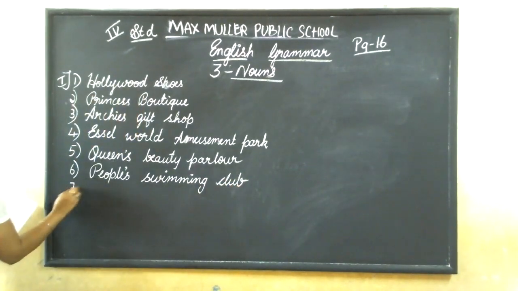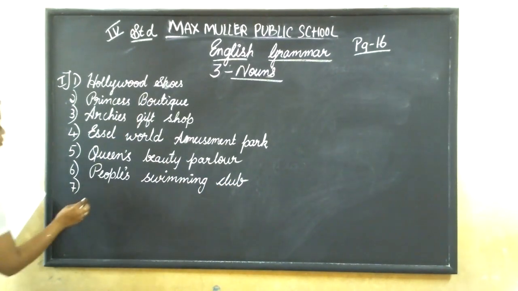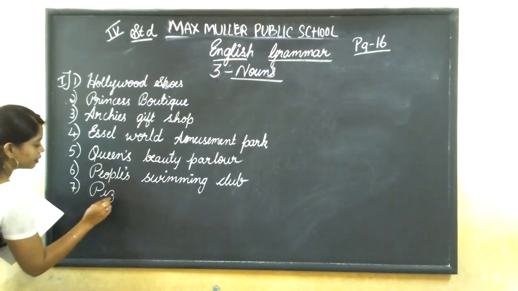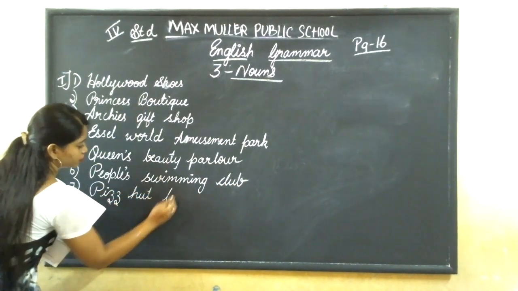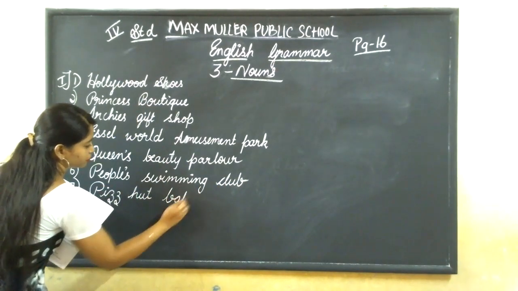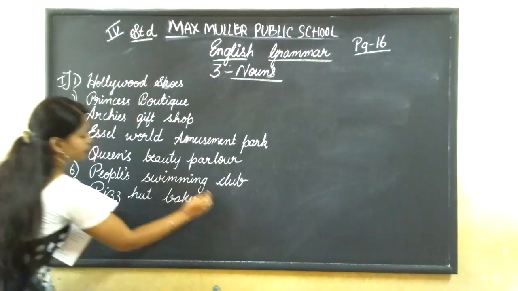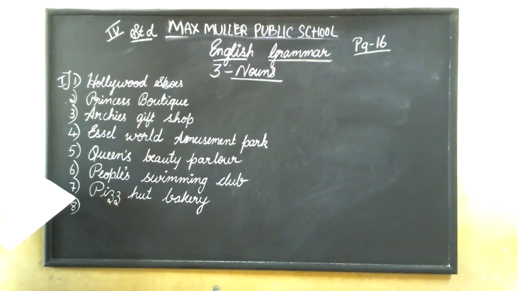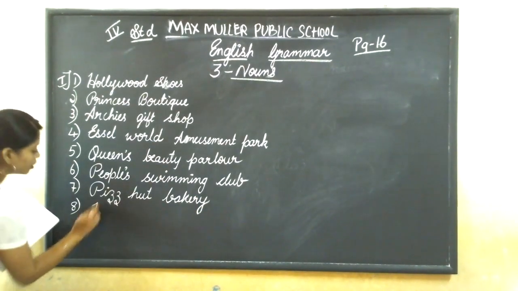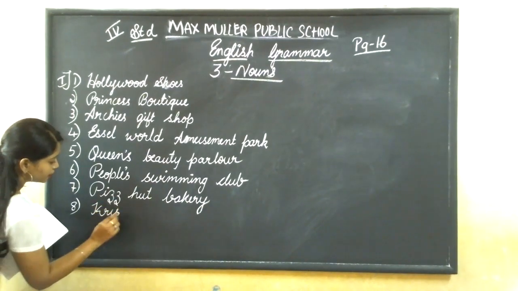Sharan and Varun are hungry. Where will they go? They'll go to Pizza Hut Bakery. Mother wants to buy a necklace. She'll go to Krishna Jewelers.